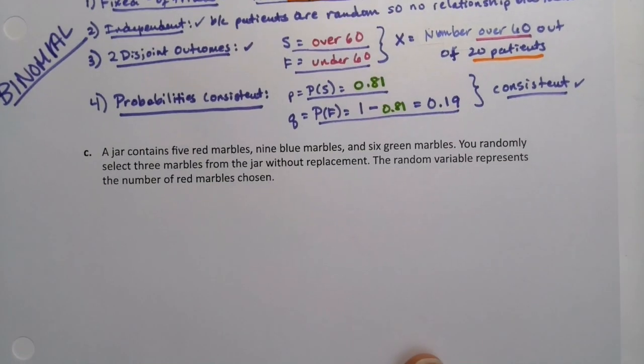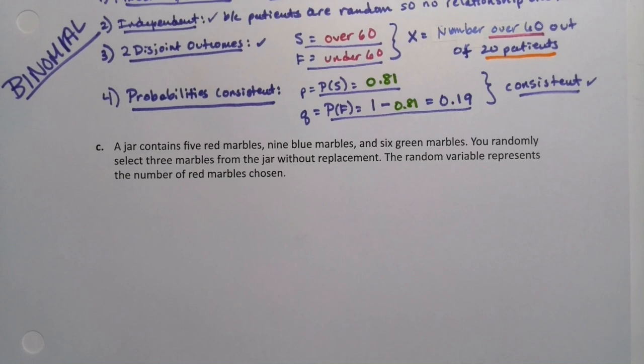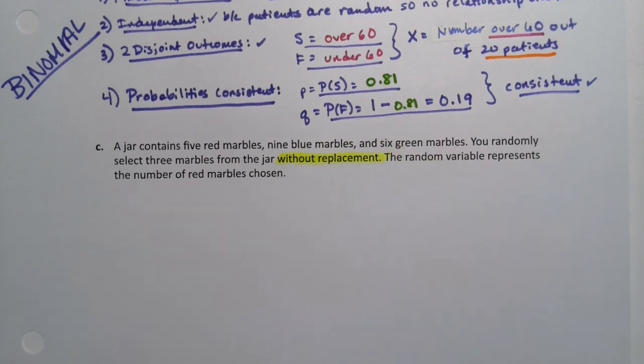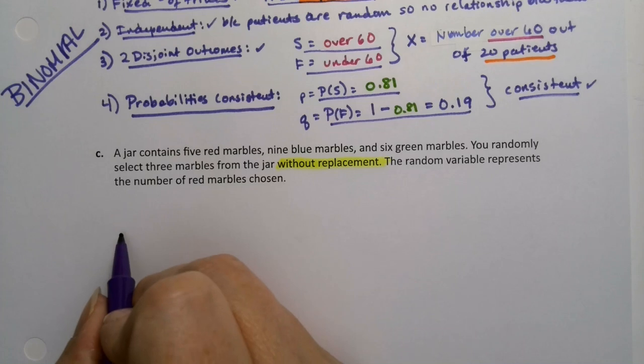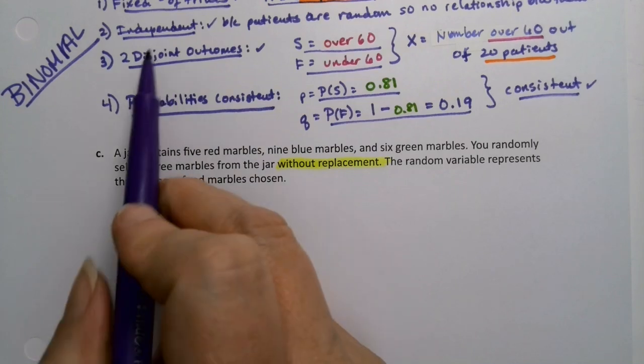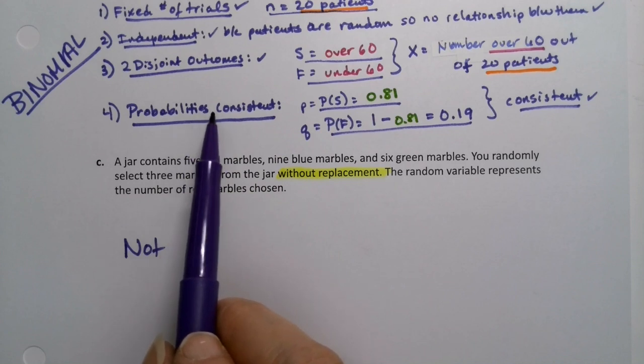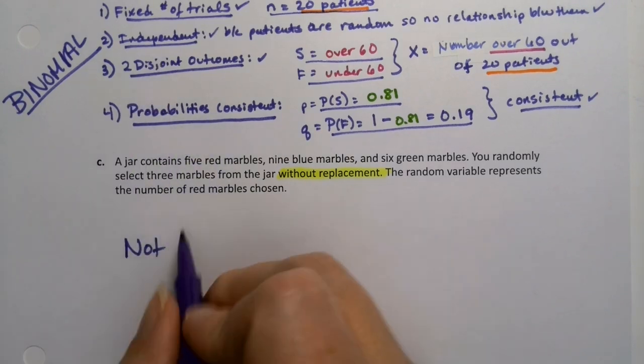All right, last one. You have a jar that contains 5 red marbles, 9 blue marbles, and 6 green marbles. You randomly select 3 marbles from the jar without replacement. The random variable represents the number of red marbles chosen. And I can already see we're in trouble. We've lost independence, right? Once you're sampling without replacement, you no longer have part 2, the independence. And actually, you don't have consistent probabilities either. That happens because you're losing part 2. So it's not binomial